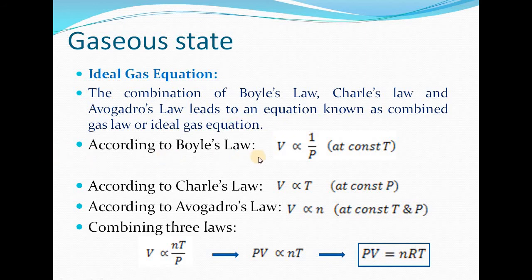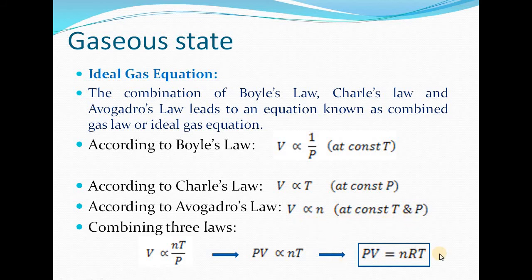According to Boyle's law, volume is inversely proportional to pressure at constant temperature T. We have already gone through it. Similarly, according to Charles' law, volume is directly proportional to temperature at constant pressure P. According to Avogadro's law, volume of a gas is directly proportional to the number of molecules at constant temperature and pressure. So combining these three laws, we get V directly proportional to nT by P, or PV is directly proportional to nT.